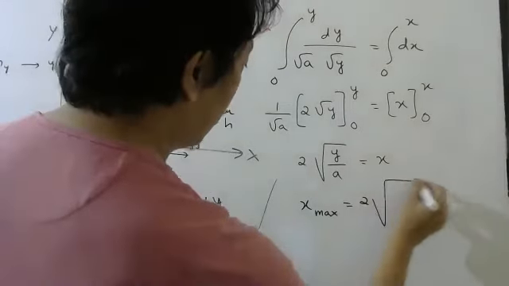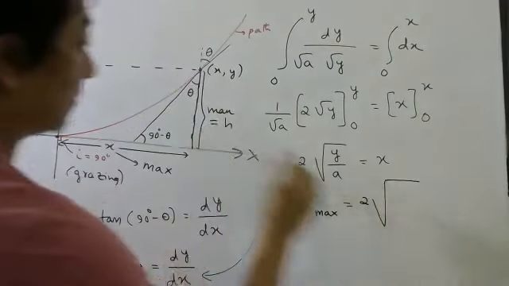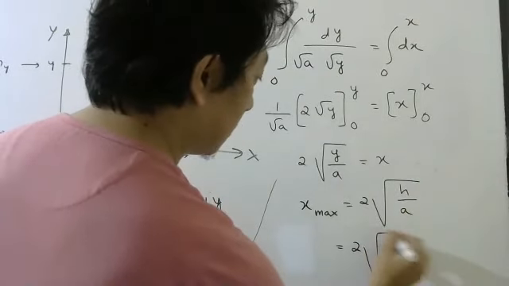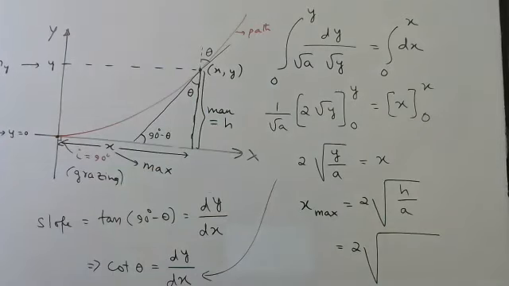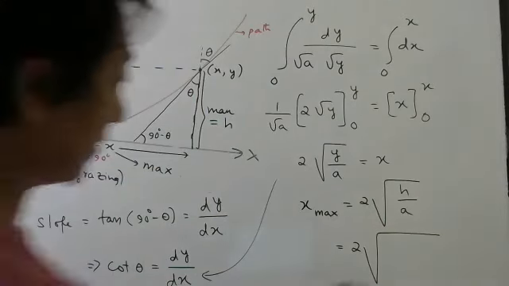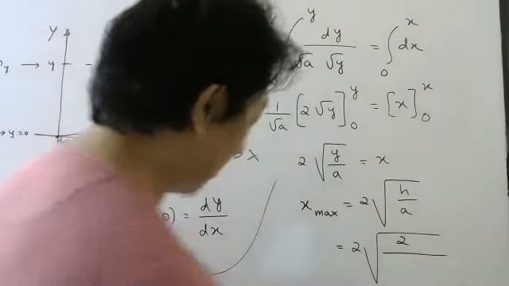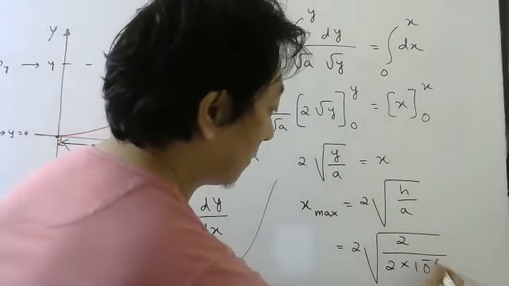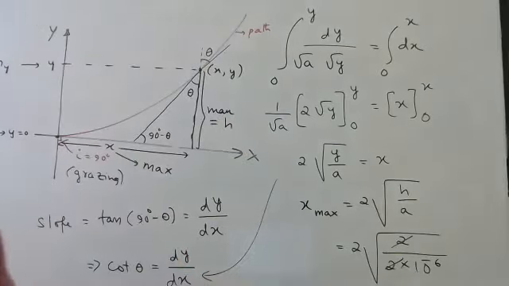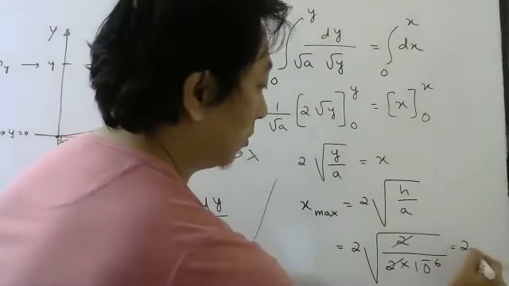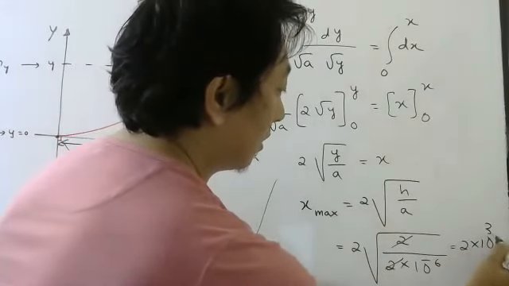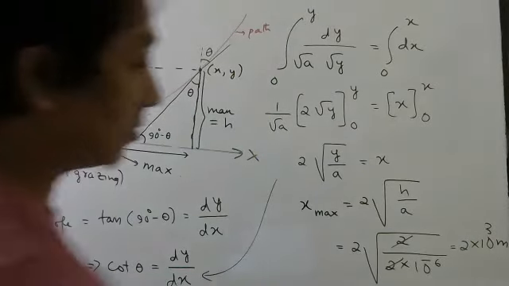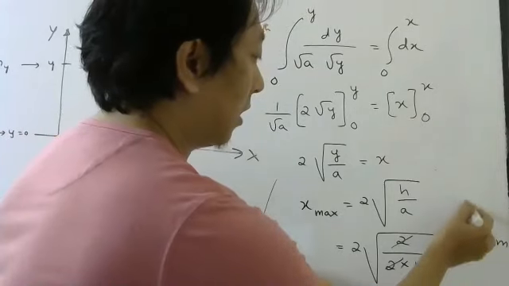I just need to put h in place of y. The height given was 2 meters. The a value was 2 into 10 power minus 6. So it will be 2 into 10 power 3 meters. In the question they told n into, so this must be your n.